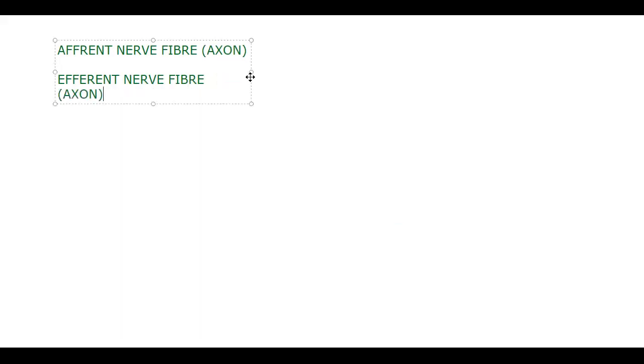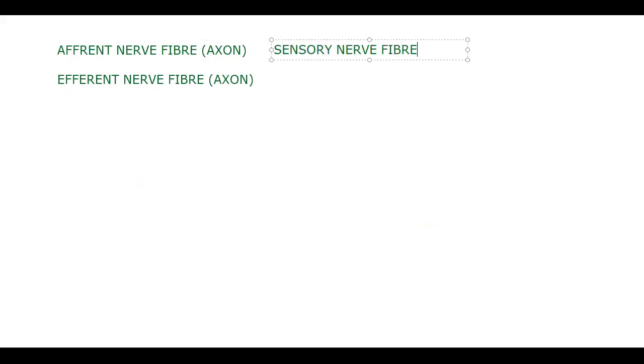Afferent nerve fiber and efferent nerve fiber. Next, we call the afferent nerve fiber the sensory nerve fiber, isn't it? Then the efferent nerve fiber is called the motor nerve fiber.